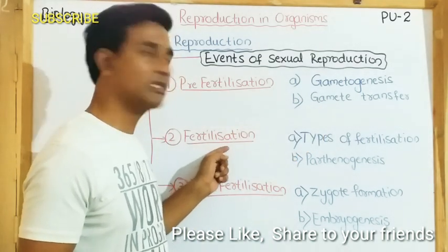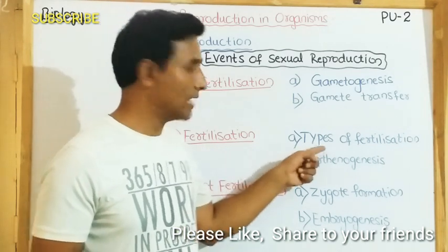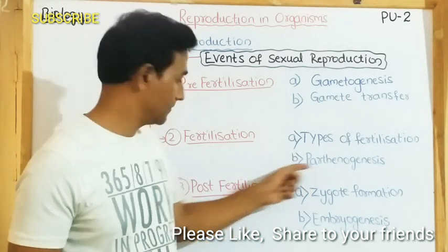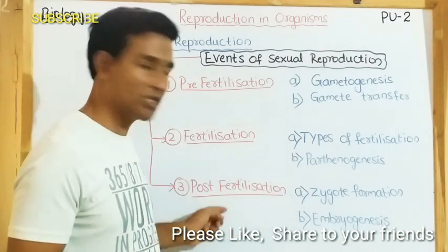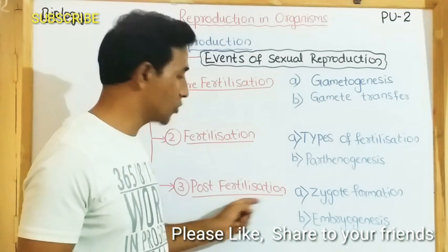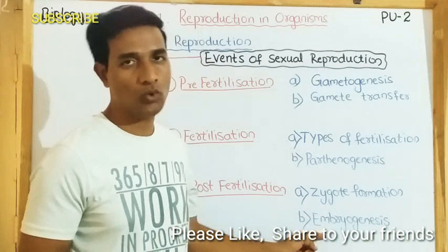Fertilization means the fusion of male and female gamete to form zygote. There are two types of fertilization as well as parthenogenesis. We have to discuss post-fertilization. Whatever events take place after fertilization are called post-fertilization. So there is zygote formation and embryogenesis.